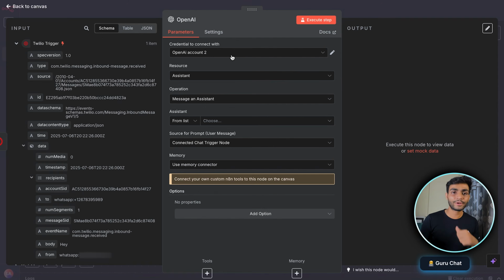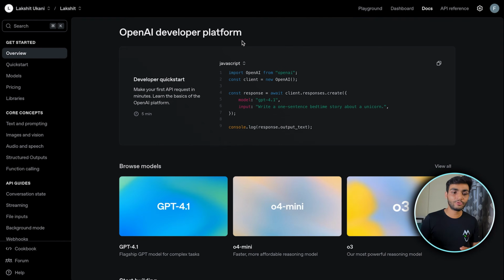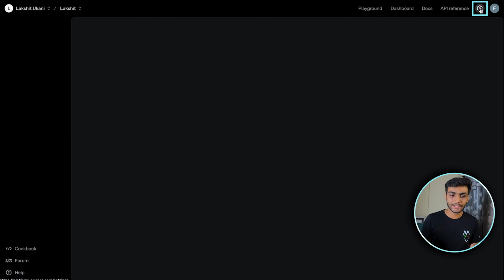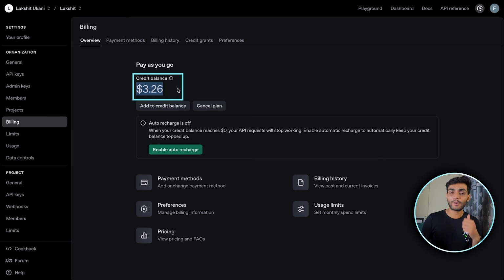Now we need to connect an OpenAI account. For that, go to platform.openai.com, do the normal login over here, and then you'll be brought to this page. For this to work properly, we need to go to settings. In the billing section, make sure that you have some amount over here. $5 is kind of a minimum, and that should be very much enough for all this. Once you have that, go to the dashboard.